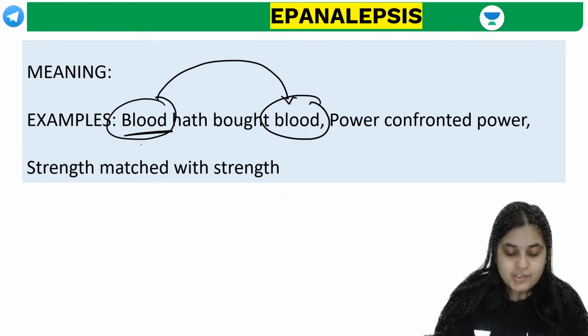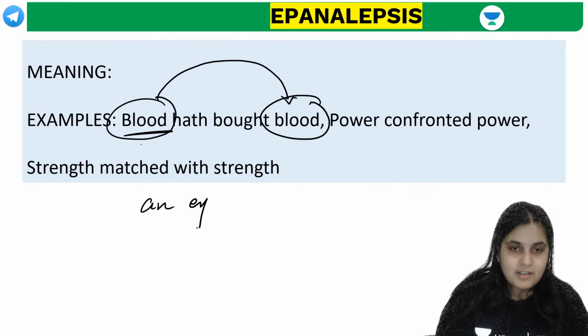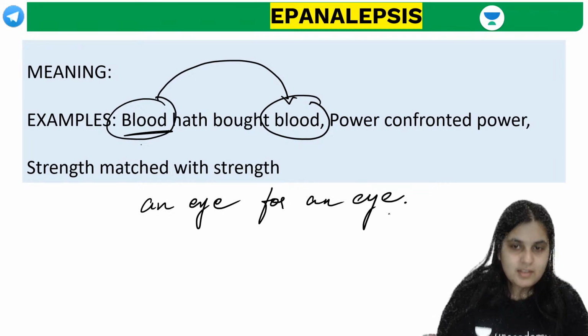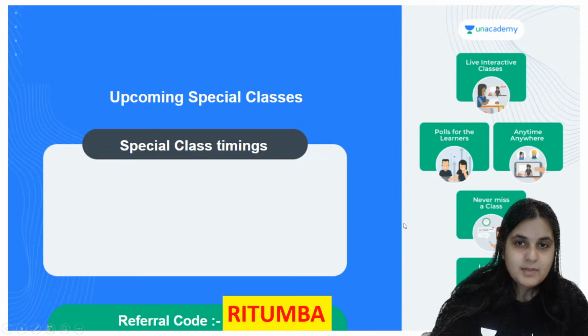But in mythology it is man. Correct, Devanshu. Bharat Mata, correct. Example of personification. First and the last word. An eye for an eye. Very good. An eye for an eye. Wonderful. Next one.